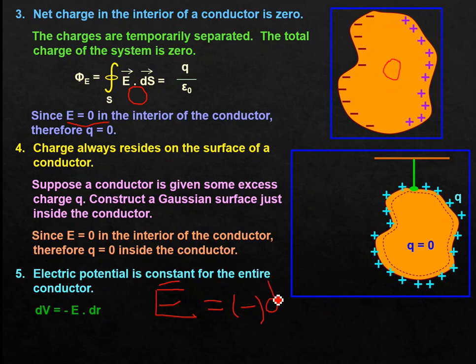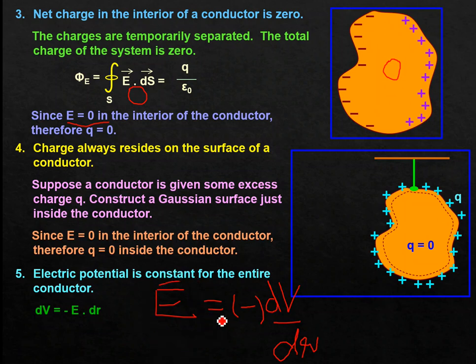In the previous class we have understood that. By now, from these properties we have understood that the electric field inside any conductor is 0, that is, the left hand side is 0.